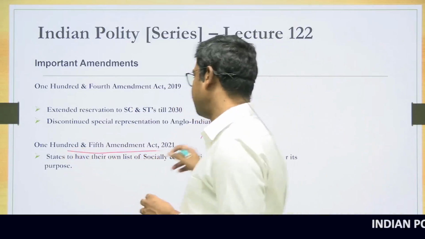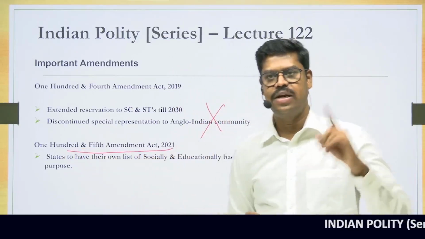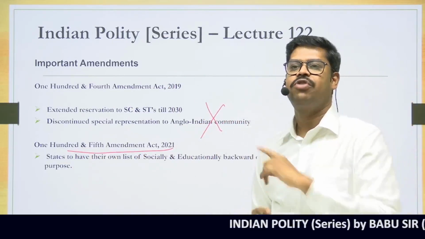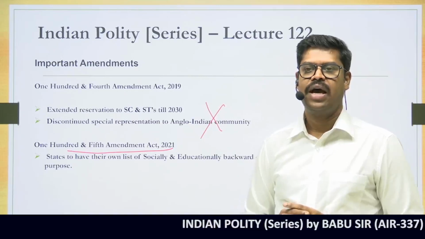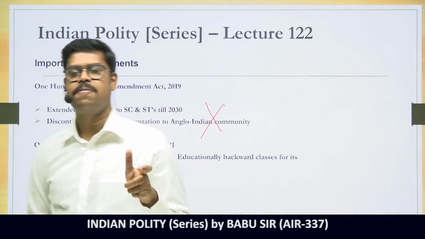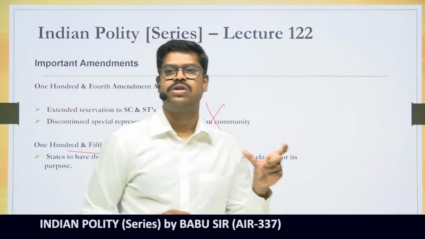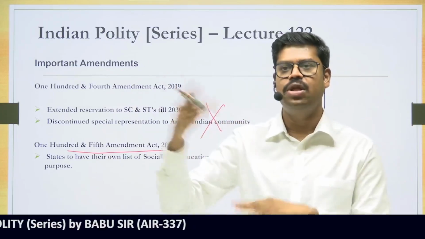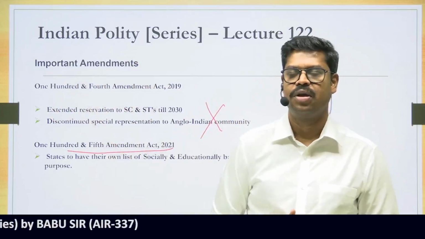The 105th Constitutional Amendment Act in the year 2021 is related to giving constitutional status to the National Commission for Backward Classes. I said that when the National Commission for Backward Classes was given the constitutional status, the president was empowered to determine the backward list, subject to the amending powers of the parliament.